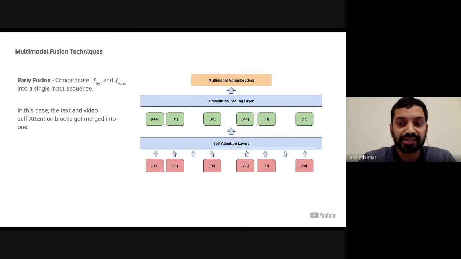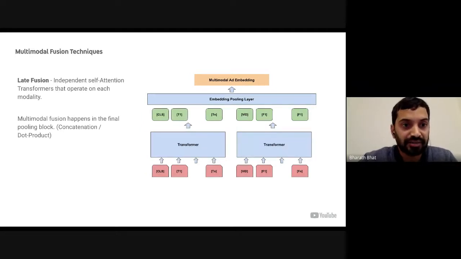The first technique is early fusion, where we simply concatenate the two input sequences to form a single sequence and operate a single transformer with self-attention layers on this. The expectation here is that the model automatically discovers relationships that span across modalities.